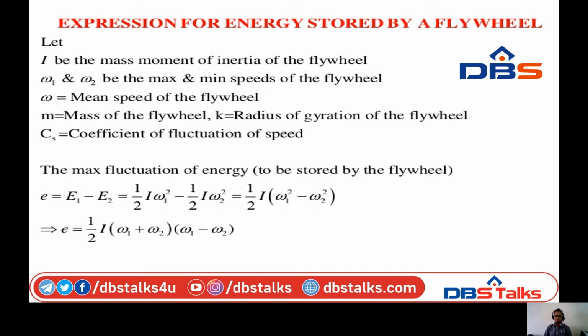Since I is the constant, at any loads or at any speeds, the mass moment of inertia is always the same. So half into I is the common factor. Then omega 1 square minus omega 2 square looks like a square minus b square. We can expand this as a minus b into a plus b. So by expanding that, E is equal to 1 by 2 into I into (omega 1 plus omega 2) into (omega 1 minus omega 2).